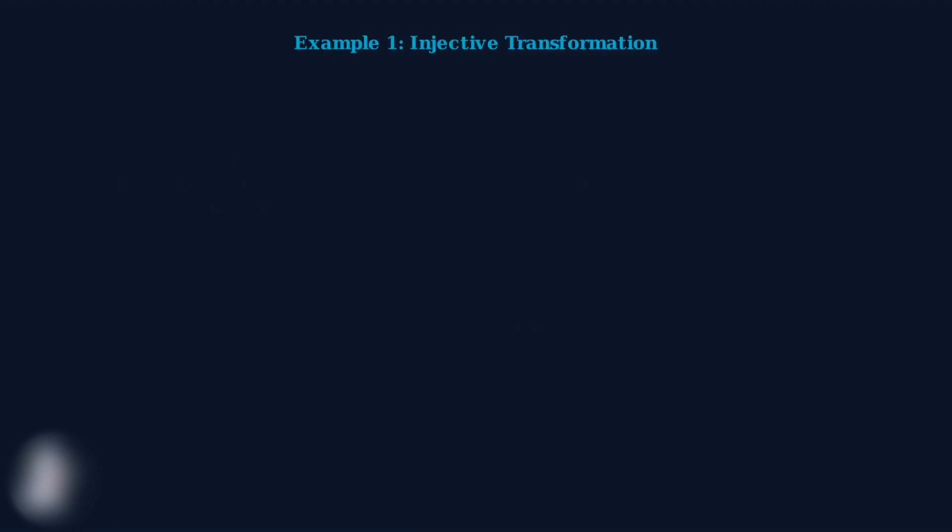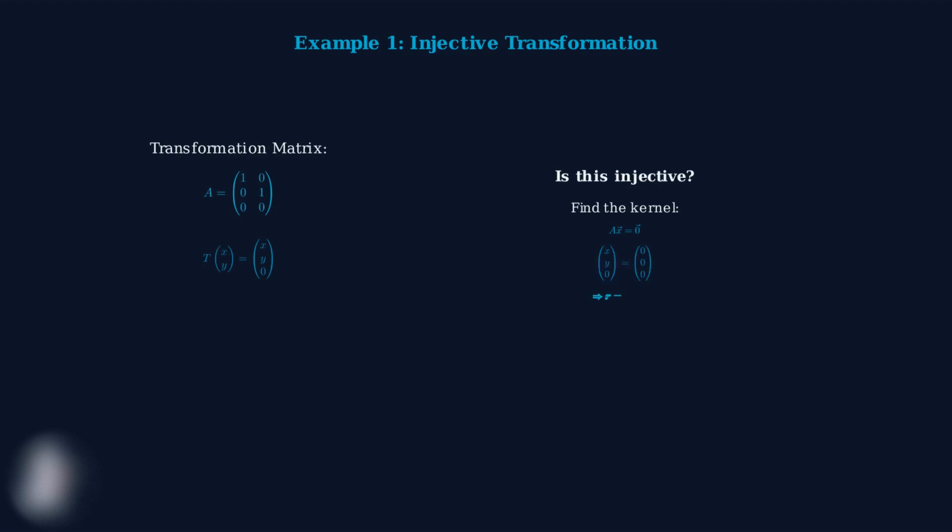Let's examine a transformation from R squared to R cubed that is injective but not surjective. Consider this transformation matrix A. It takes a 2D vector and embeds it into 3D space by adding a 0 as the third component. To check if this is injective, we find the kernel. We need to solve A times x equals 0. This gives us x equals 0 and y equals 0. Since the kernel contains only the 0 vector, this transformation is injective.